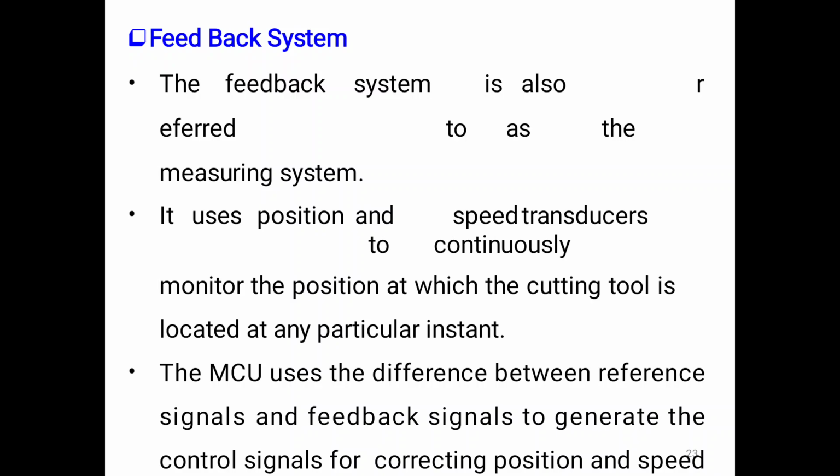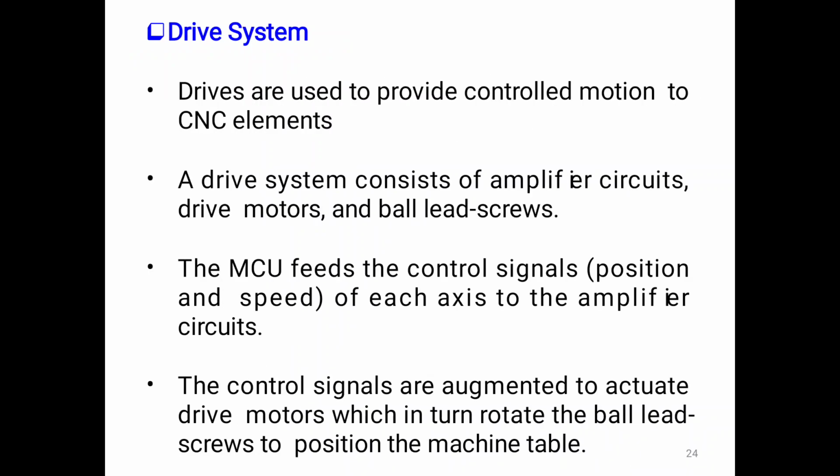But in a closed loop system, the machine control unit gives the command to the spindle, and the spindle position is checked and fed back, the actual position, to the machine control unit. So the machine control unit compares the input and the actual position and commands again.